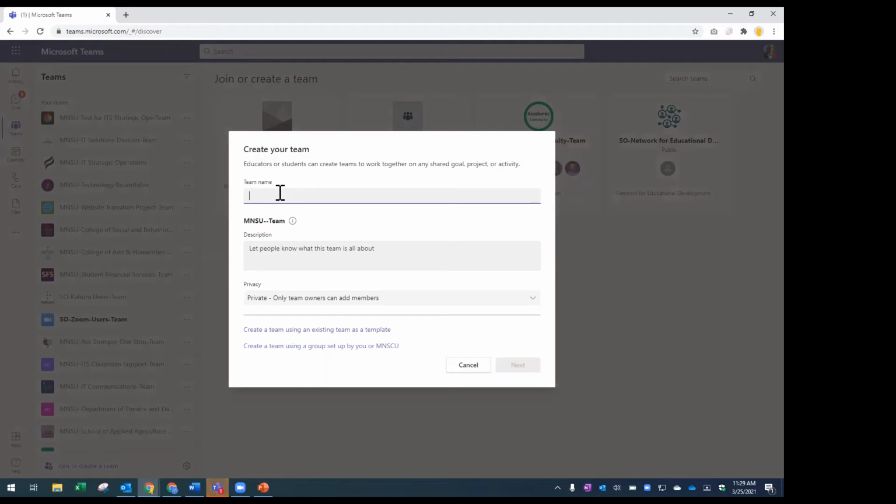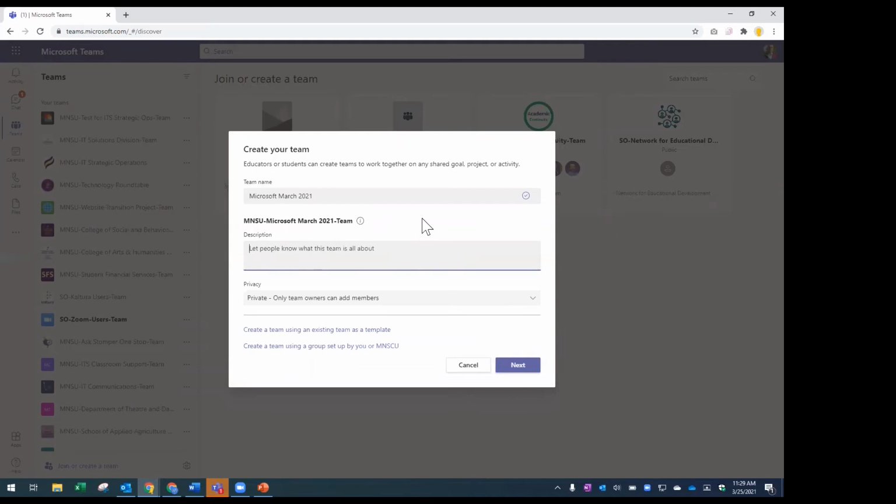So watch as I start to type the team name here. I'm going to type Microsoft March 2021. Okay, and you'll see what it does. Up here, I'm able to enter the team name, but right here, it's showing me what the team name will actually be. Because we're part of the MnState system, it adds 2 things. It adds MNSU dash to the front of my team name, and it puts dash team on the back.